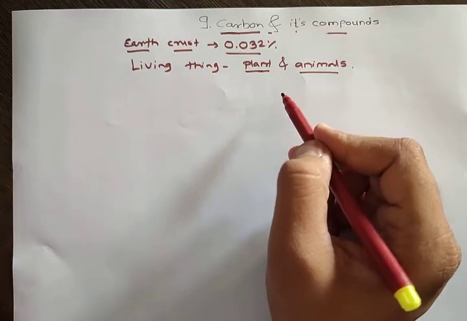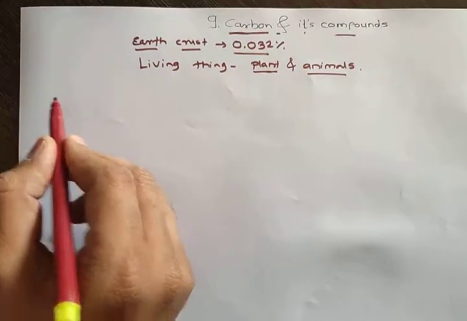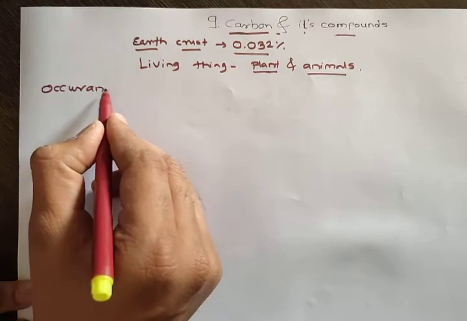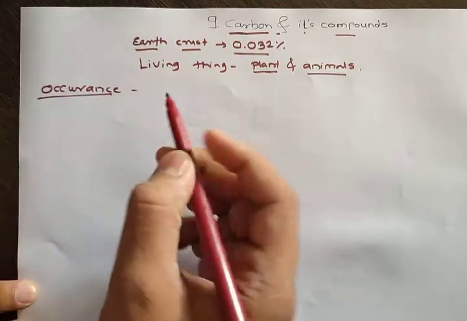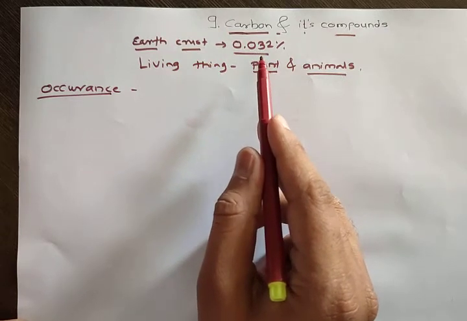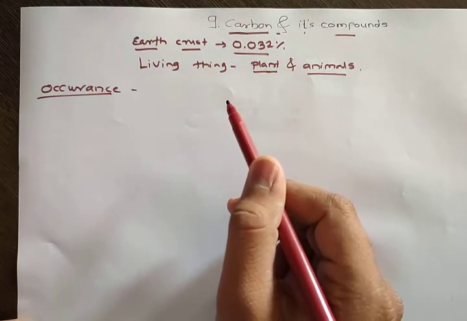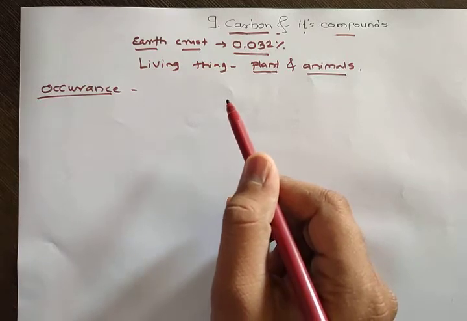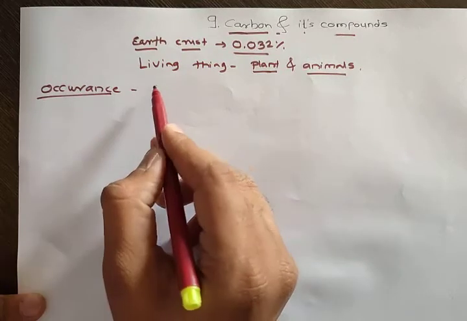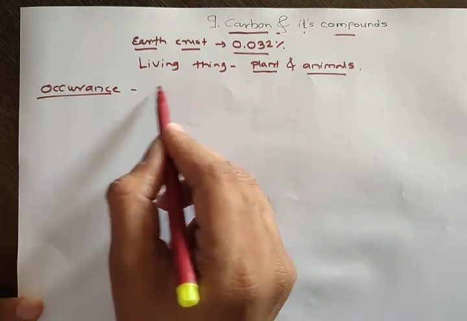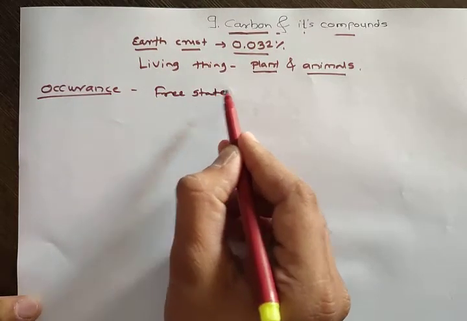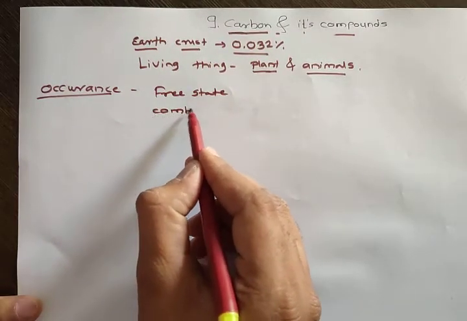Okay, so first we will study the occurrence of carbon. As I told, in the earth crust only 0.032% of carbon is present, but it is very important because it constitutes an important part of living things. Now carbon occurs in the free state as well as in the combined state.